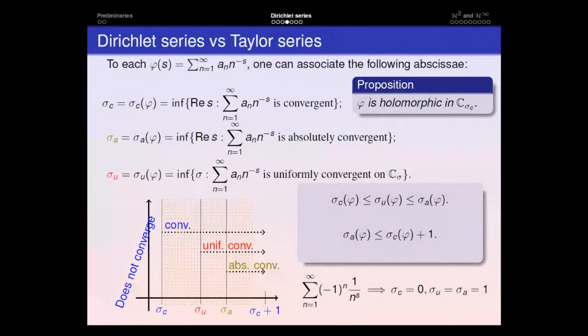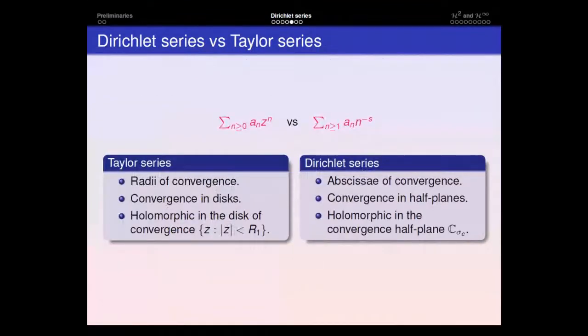Here we have a summary of the corresponding notions from Taylor series in the context of Dirichlet series. The radius of convergence is now the abscissa of convergence. The radius of convergence gave rise to convergence in disks; in this context, as we have abscissae, we have convergence in half planes. And the fact of the series being holomorphic in the disk, now we have in a whole half plane.